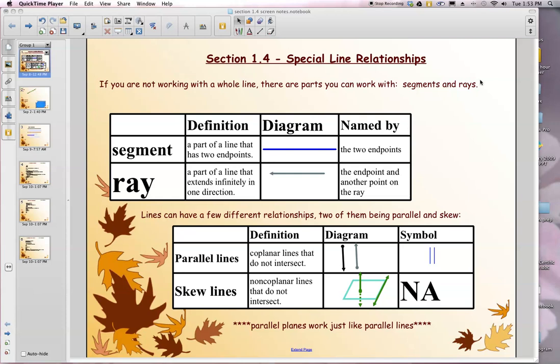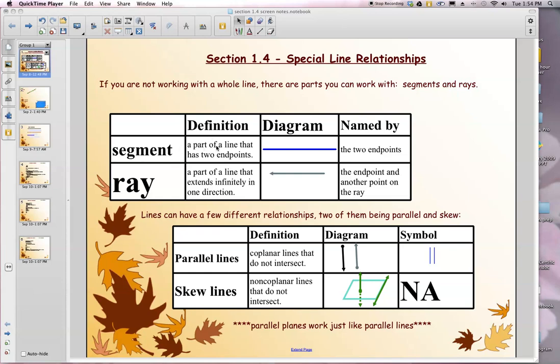Section 1.4 is on relationships between lines and parts of lines. We are going to talk about two specific pieces of lines. Remember that lines go on forever. We're going to talk about a segment, which is a piece of a line. It has a starting point and a stopping point, and a ray, which has a starting point but not a stopping point.